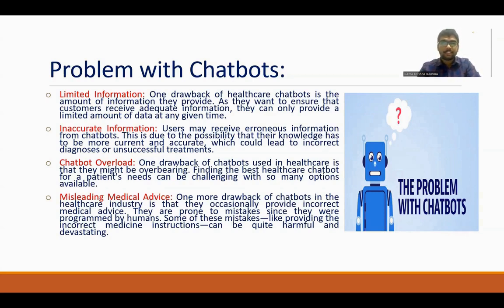The third problem we are facing is chatbot overload. If hundreds of users ask questions at the same time, the chatbot may get confused and not be able to give proper results. Finally, there is misleading medical advice. In medical advice, accuracy is paramount, because if a person asks a query and the medical chatbot gives a wrong answer, that may sometimes lead to the deaths of people. That may be the main concern with chatbots.